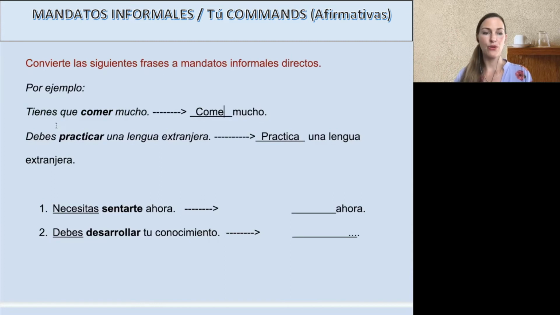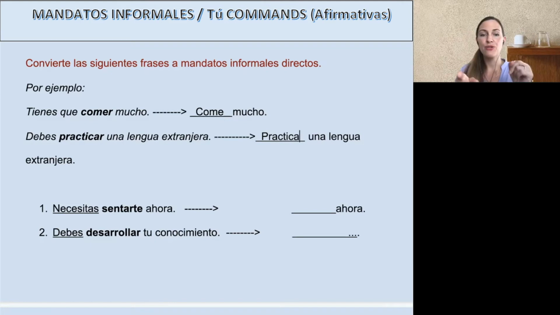Here's otro ejemplo. Debes practicar una lengua extranjera, ¿sí? Okay, so I don't want you to say you should practice. I want you to say practice. Okay, practica. So you might think this is for tú. So normally for tú, we have an ese on the end, see? Pero command form, take off that ese.